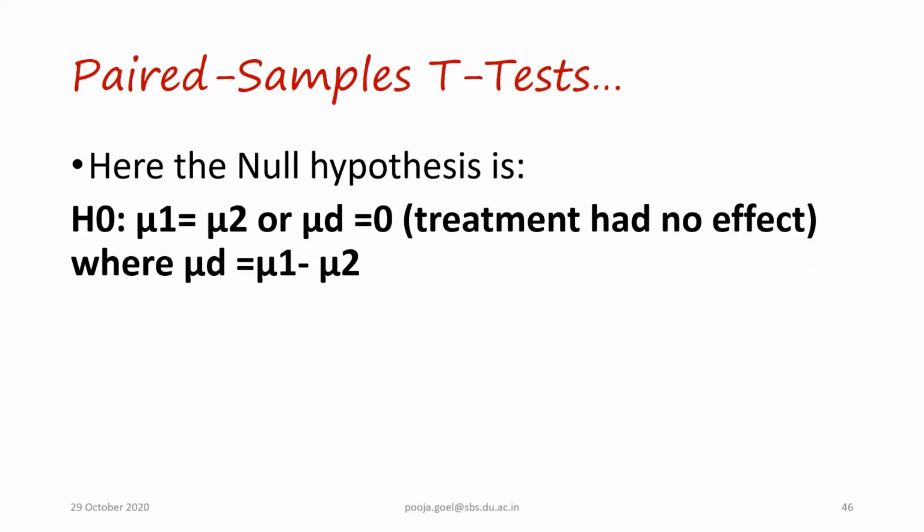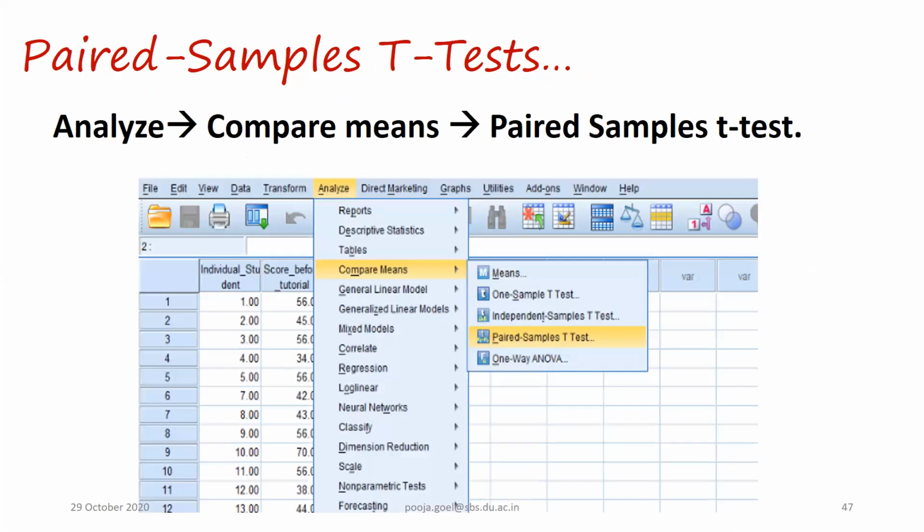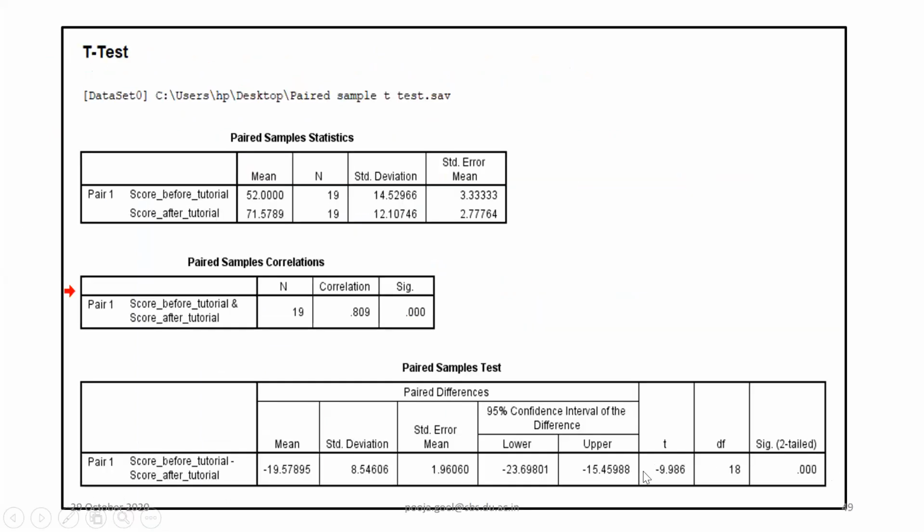So इसमें आपका null hypothesis क्या होगा? mu1 is equals to mu2 या treatment has no effect. Null hypothesis आपका होगा treatment had no effect. तरीका क्या है? Analyze, compare means, paired sample test. आप कुछ भी पहले before after में डाल दें, that doesn't make any difference. It will understand. And then result आ जाएंगे. Result आपको बिल्कुल उसी तरीके से पढ़ने हैं. Again आपका last वाला देखें आप. आपकी significant value है 0.000. That means your treatment was effective or not.